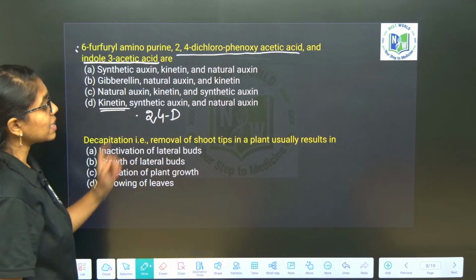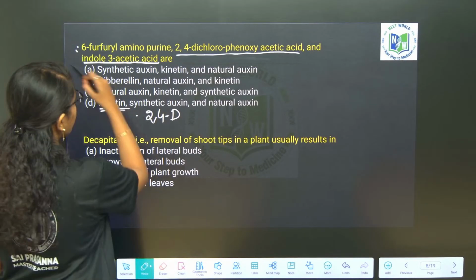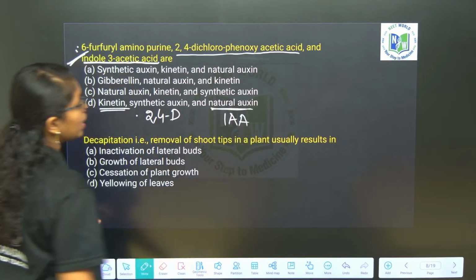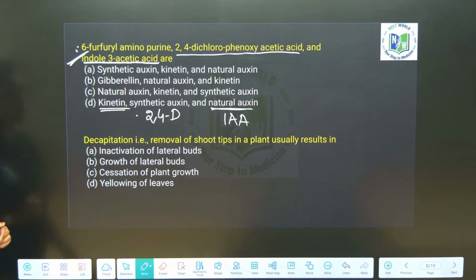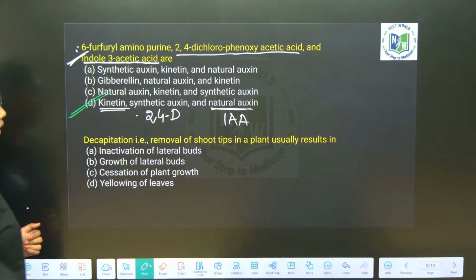2,4-dichlorophenoxyacetic acid is a synthetic auxin, which is used as a weedicide. Next, indole 3-acetic acid is a natural auxin. So here, what option will be correct, ma? Option D will be the right answer.